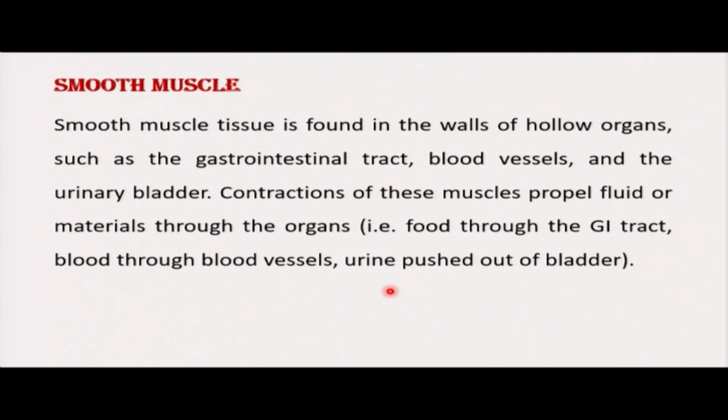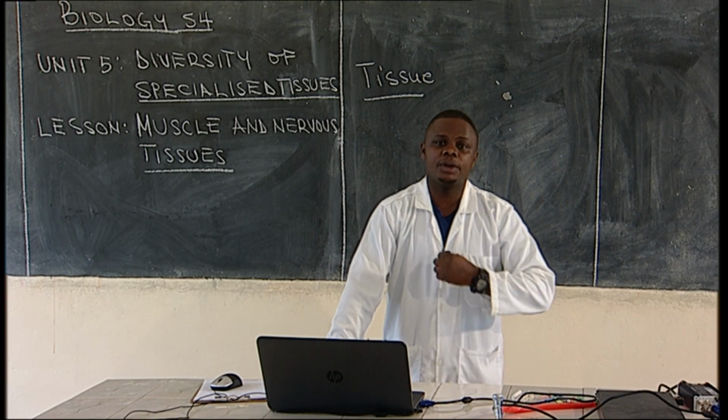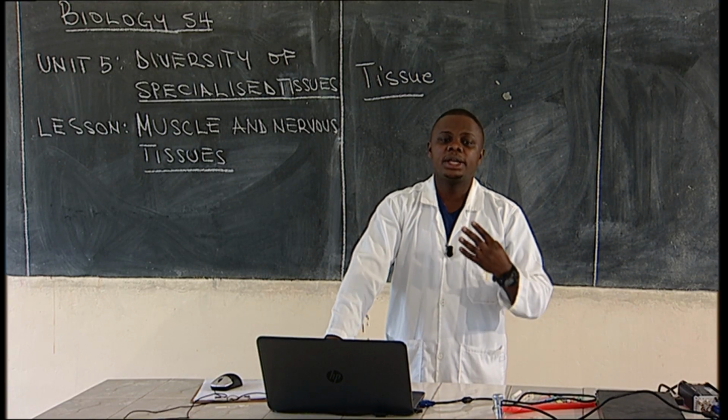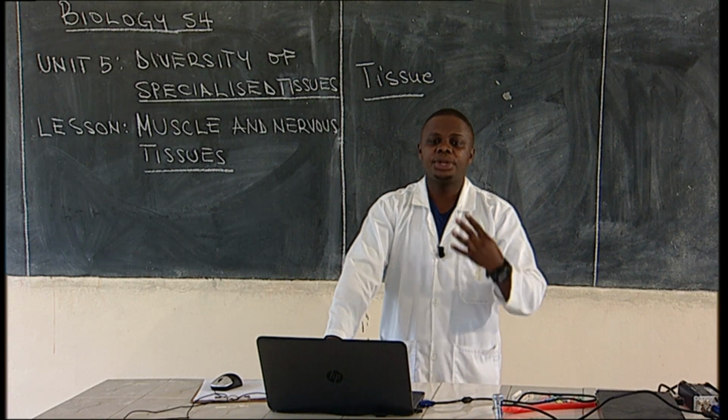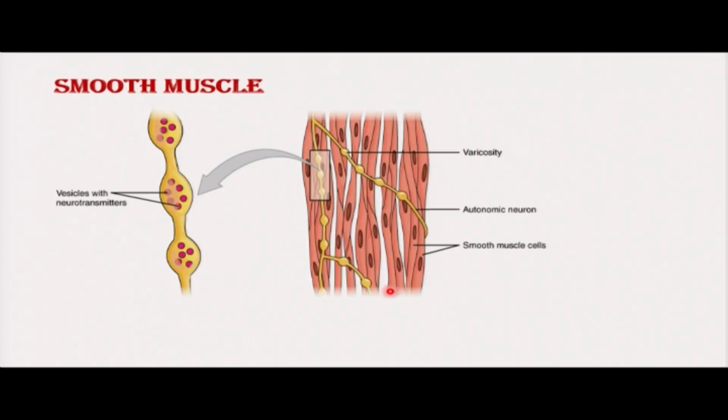So these smooth muscles are very important. Like we have said, we can find them in the stomach, we can find them in the small and large intestines, we can find them in blood vessels, we can find them in the bladder, ureter, and urethra. Then this one is a diagram showing the smooth muscle. Like you can see, this is a vesicle which has neurotransmitters. Remember, neurotransmitters are very important in transmission of nerve impulses from one part to another.